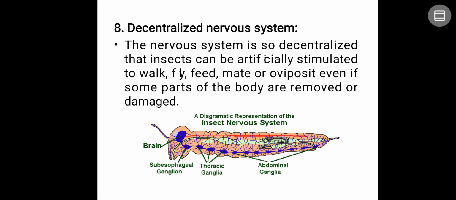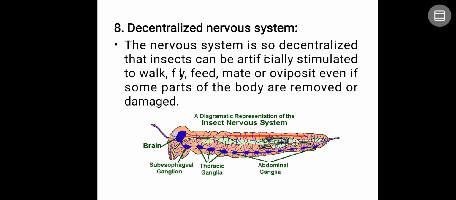Now, one more thing is that they have a decentralized nervous system. We human beings, and most organisms, have a centralized nervous system. Everything is controlled by the brain itself. If anybody cuts our head, we die immediately, even in the case of other organisms. But in the case of insects, it is not like that. Even if you cut the head of an insect, they can fly, move, mate, and do anything except eating, because there are no more mouthparts.